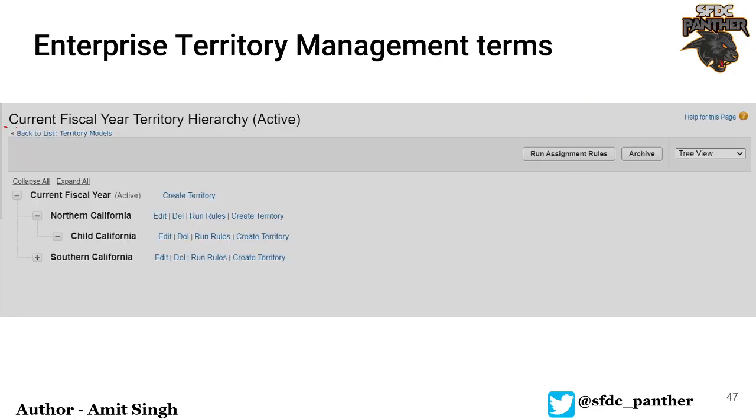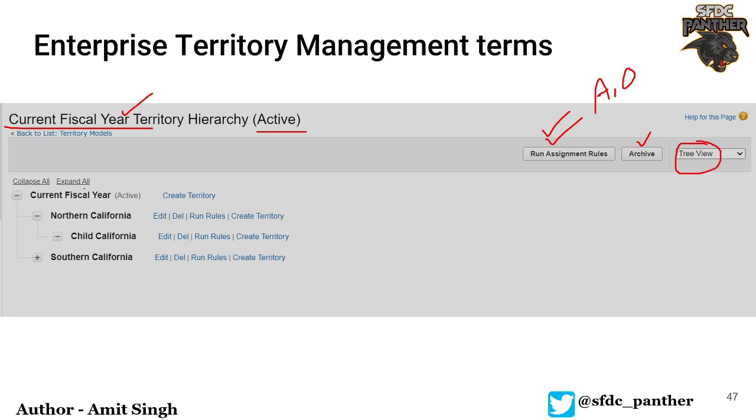So you can see here, this is the current fiscal year, the territory type that we have created. It is in active state. You can see we have that option to run all the assignment rules. These are going to assign all your accounts or opportunities to the particular territory based on the characteristics that we have defined. We can also archive any territory, and then we can change the view of how this territory is going to look.